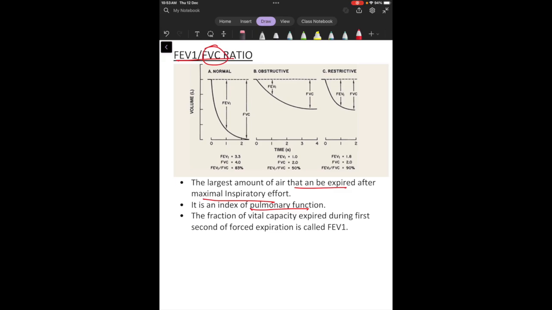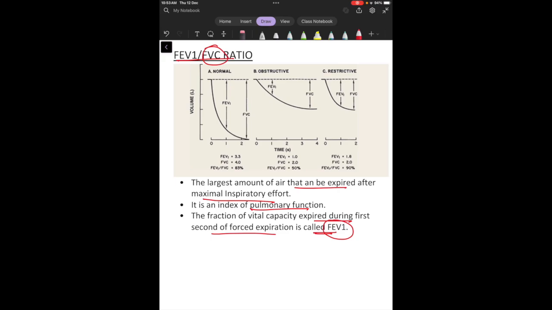And the fraction of the vital capacity expired during the first second of forced expiration is called forced expiratory volume in the first second. For example, to put this definition in simple words, when we are calculating this forced vital capacity, with time the volume of the air which is expired is decreasing.